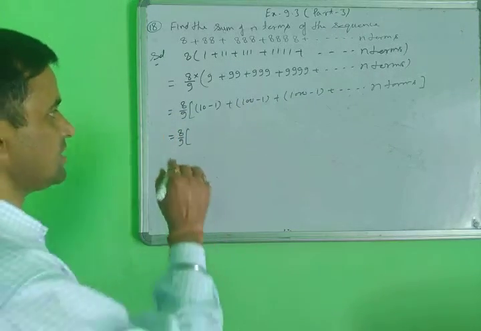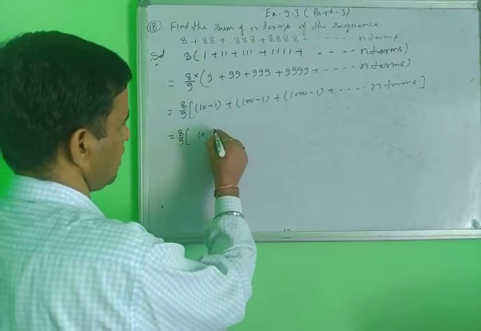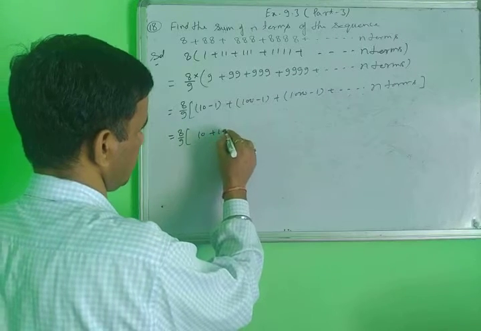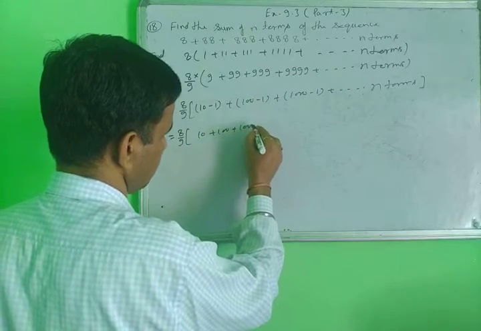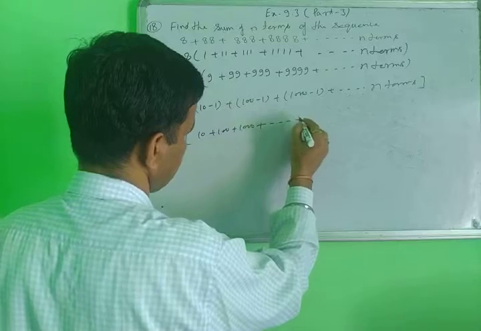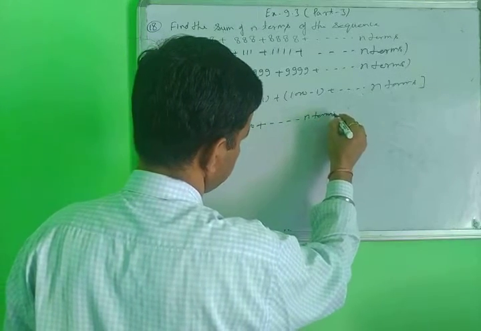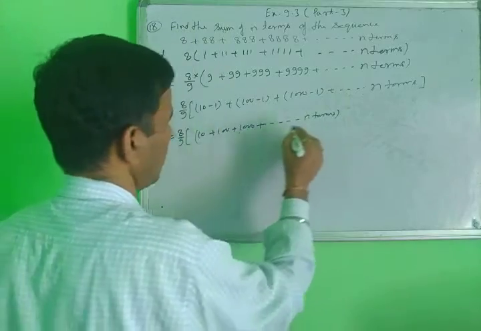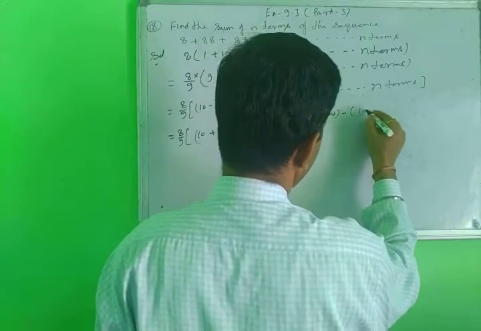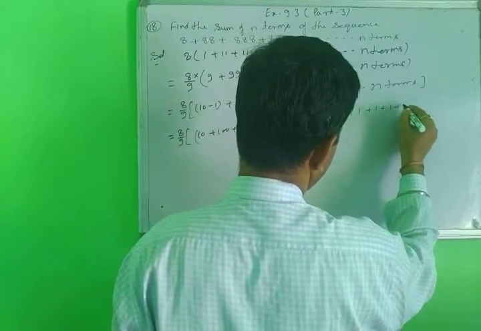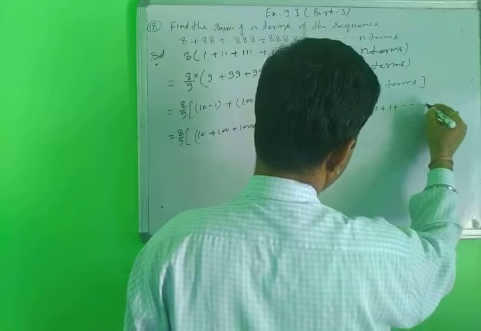Just separate this series: 10 plus 100 plus 1000 plus dash dash dash n terms. Second, taking minus common, 1 plus 1 plus 1 plus dash dash dash n terms.